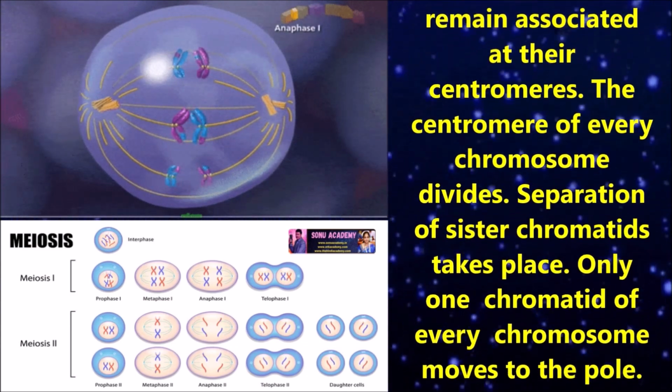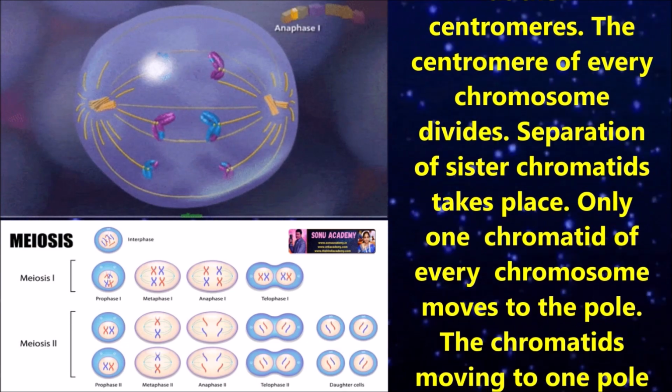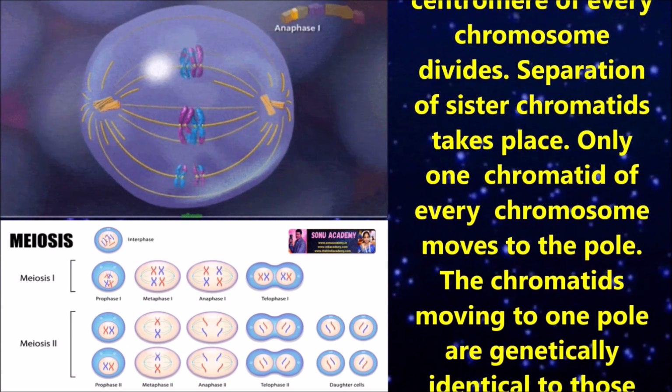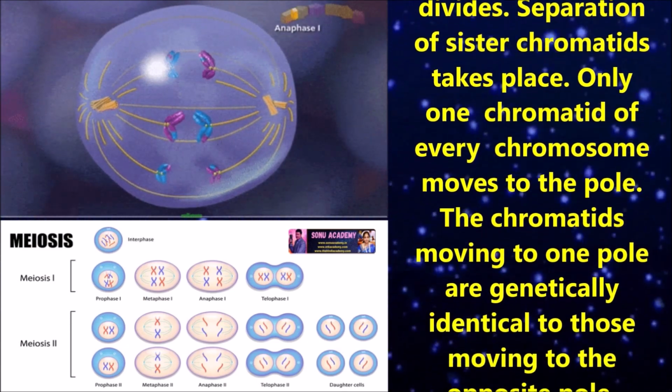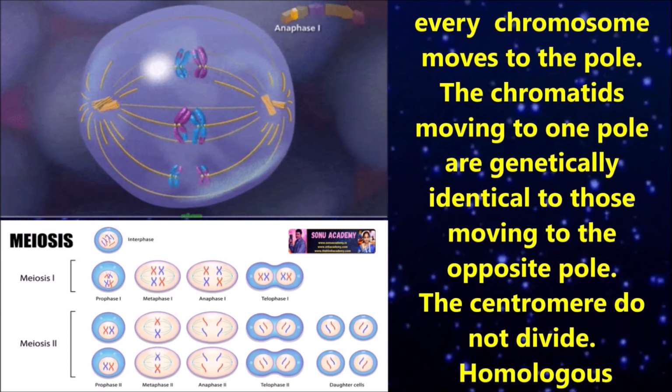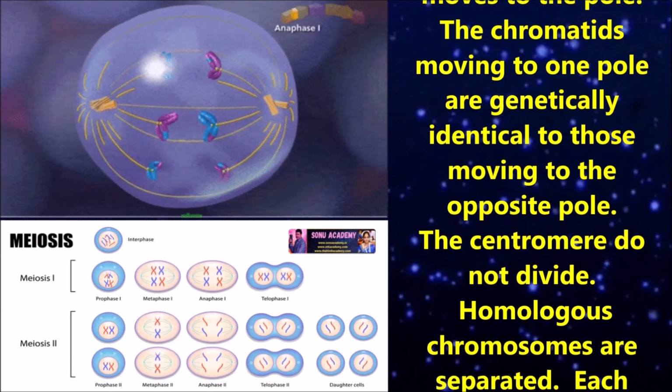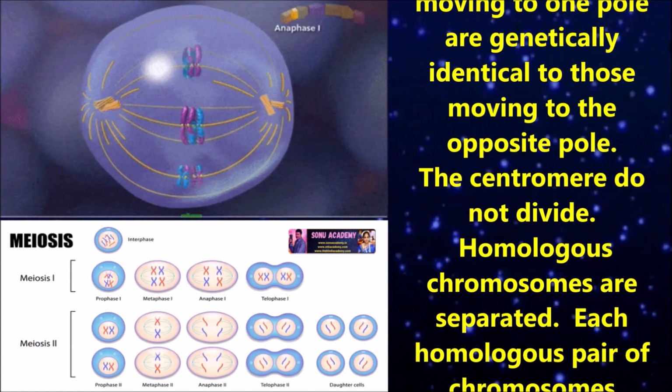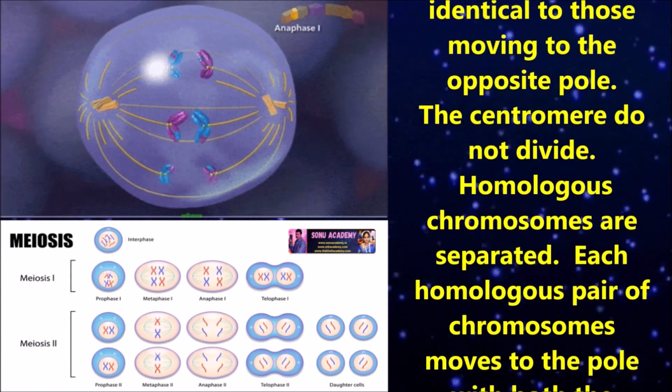In the anaphase of mitosis, the centromere of every chromosome divides and separation of sister chromatids takes place. Only one chromatid of every chromosome moves to the pole. The chromatids moving to one pole are genetically identical to those moving to the opposite pole.